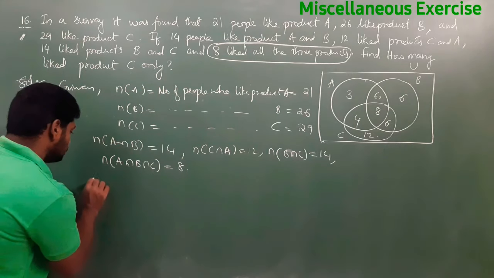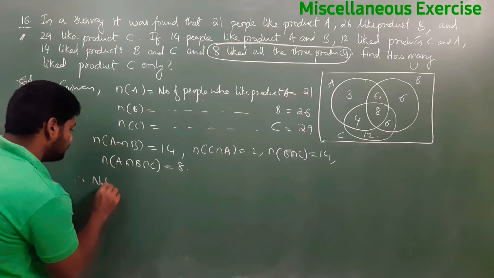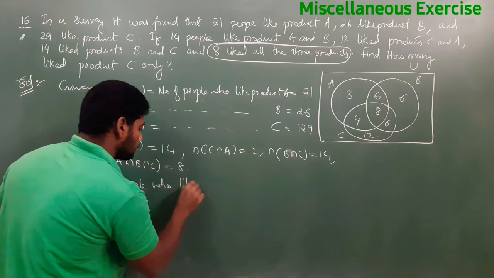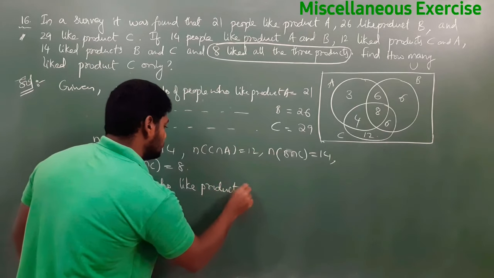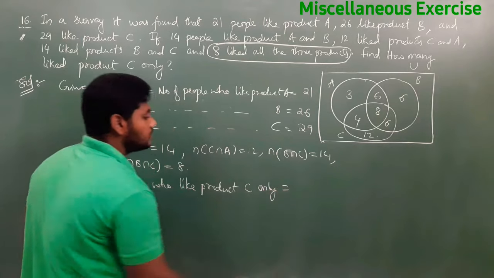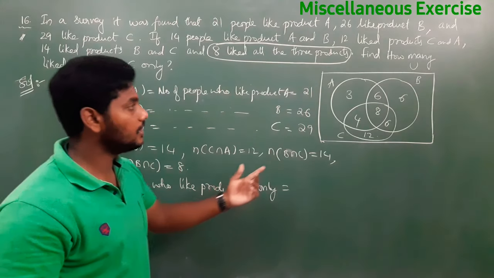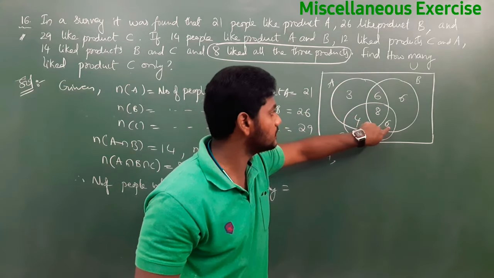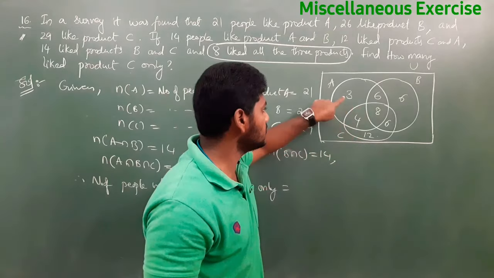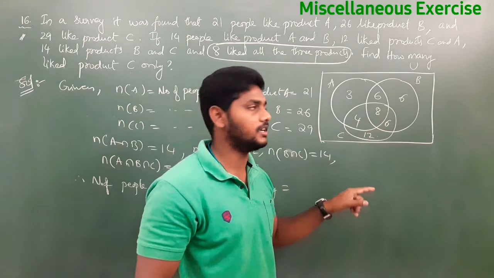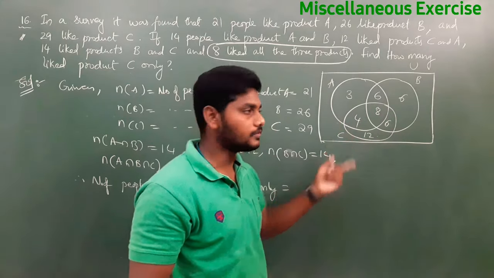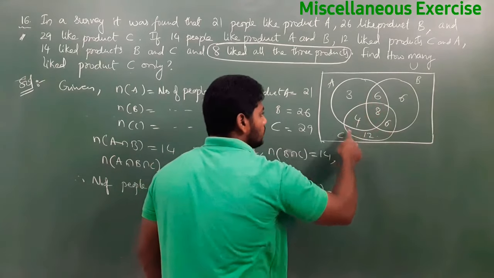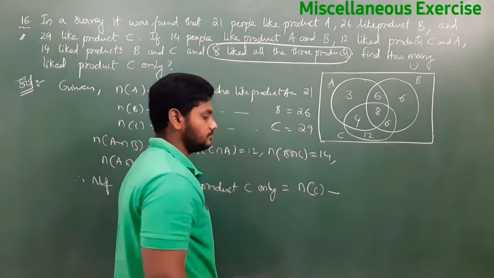Therefore, the number of people who like product C only. This one we can easily tell, because in the previous problem we found only 2 parts. Only 2 means 6 plus 4 plus 6. Only 1 means 3, 12 and 6 parts, which we also need to find. Now we are finding only C. Only C is nothing but n of C minus, in that n of C, only this part we will consider as only C.